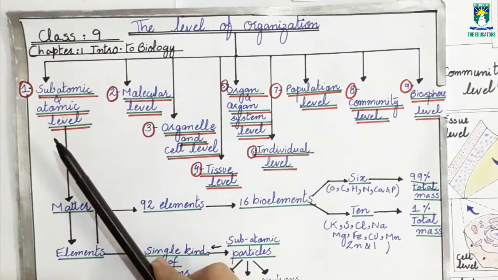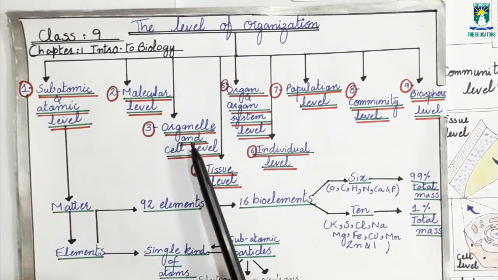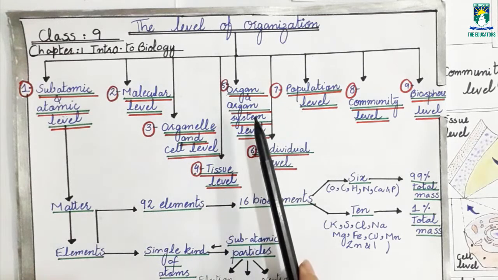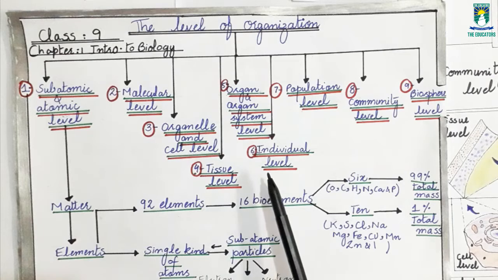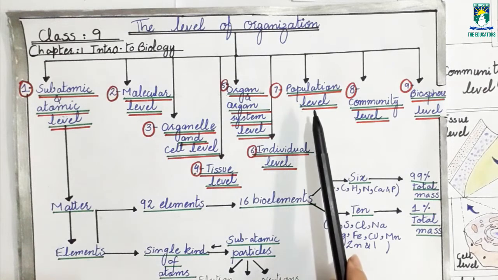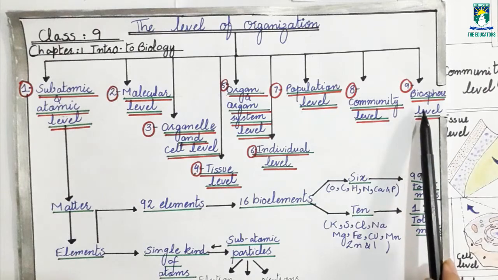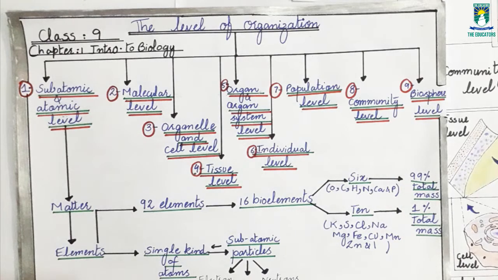Subatomic and atomic level, molecular level, organelle and cell level, tissue level, organ and organ system level, individual level, population level, community level, and then biosphere level. Okay, now first of all we will discuss the subatomic and atomic level.